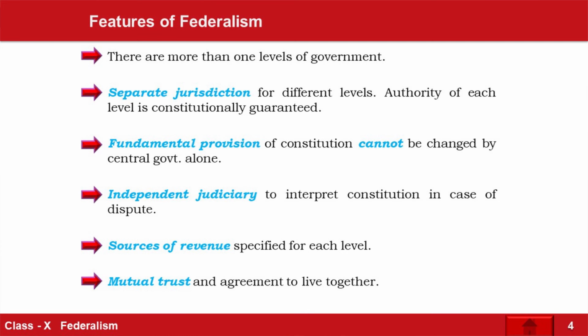First one is, there are 2 or more levels of the government. Easy to understand. I have also already started with the chapter. Second, they have their own jurisdiction, and the meaning of jurisdiction is given in the glossary. Jurisdiction means the place over which someone has authority to function in terms of geographical boundaries. Correct? So this way we have the jurisdiction, which is already defined in the constitution. Third, the jurisdiction of the respective levels or tiers of governments is specified in the constitution. I have mentioned. Second, the fundamental provision of the constitution.